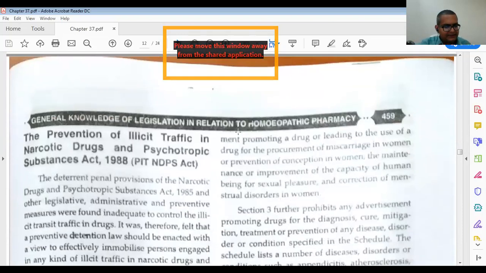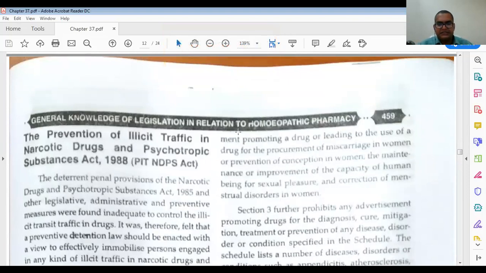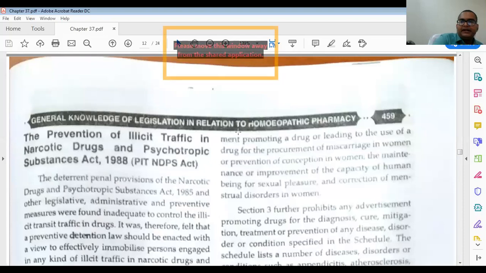The next part is the Prevention of Illegal Trafficking in Narcotic Drugs and Psychotropic Substances Act 1988. Now this is a separate act, remember it. It is not related with the Drug and Cosmetic Act. So now we will go through this separate act.